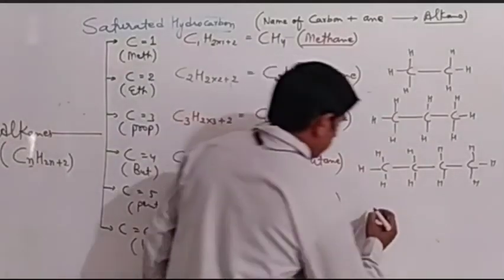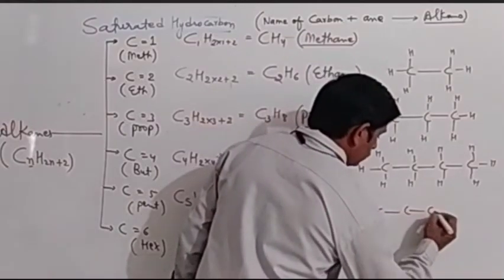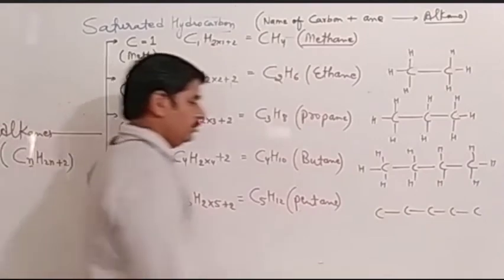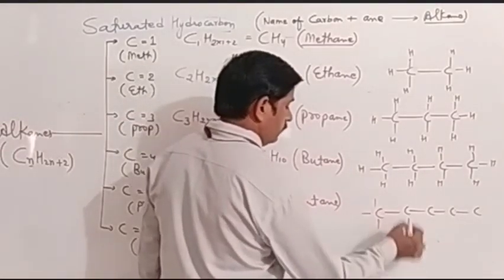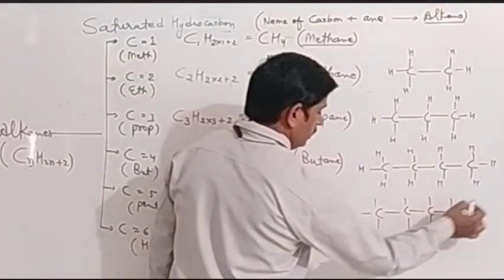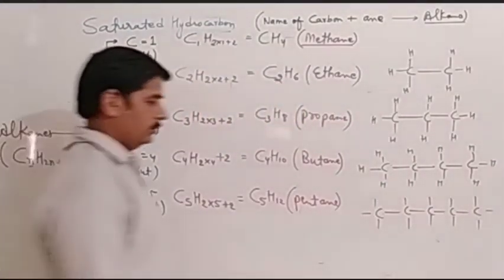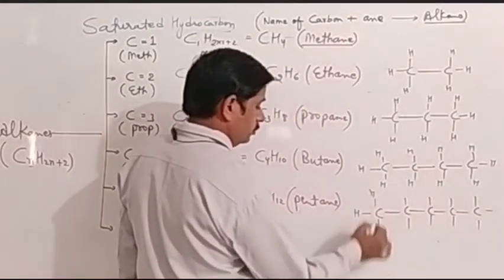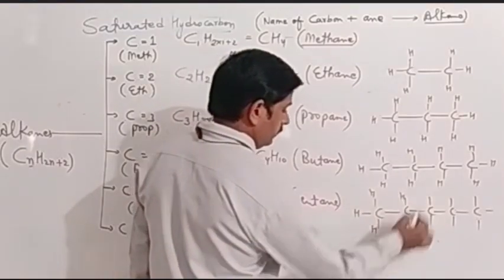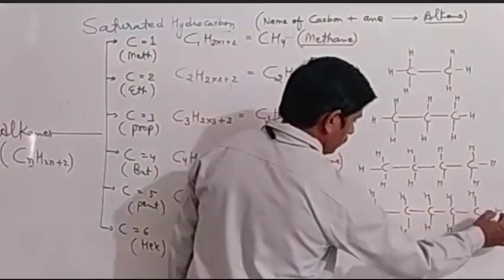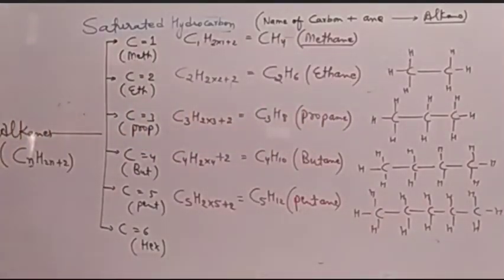And for pentane we can write 5 carbons connected with single bonds. Okay, and now there are 12 hydrogen we can connect with it. Okay, like this. 1, 2, 3, 4, 5, 6, 7, 8, 9, and 10, and 11, and 12. Okay, so 12 hydrogen completed.